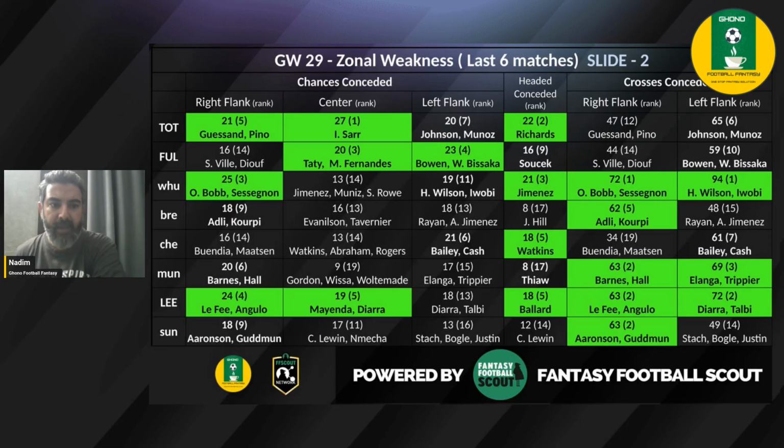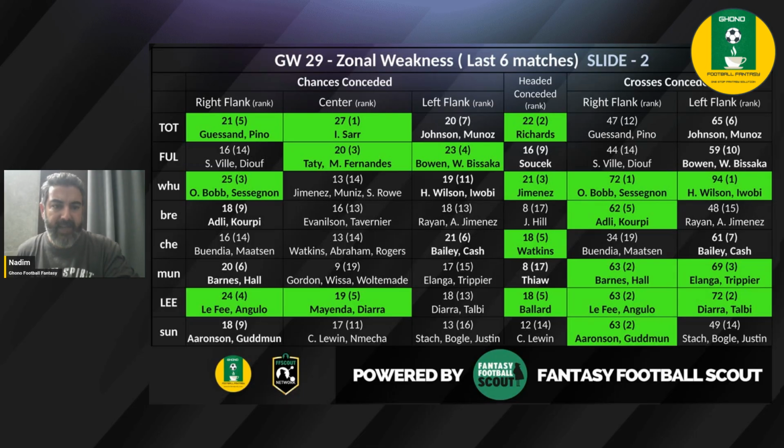Fulham versus Tottenham, and again, not really much for Tottenham, except down the center, where Fulham seems to be a little bit weaker. 20 chances conceded, ranked third, where Tati and Mathis Fernandez were playing. But Bowen again looks to be another one who could do well in this particular fixture, given the weaknesses of Fulham down the left flank, where he's going to occupy 23 chances conceded and ranked fourth. So Bowen again could be an asset that could do well.